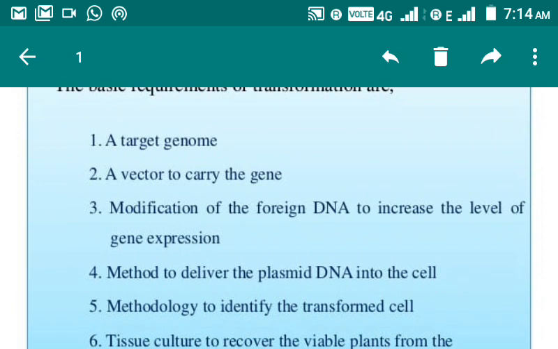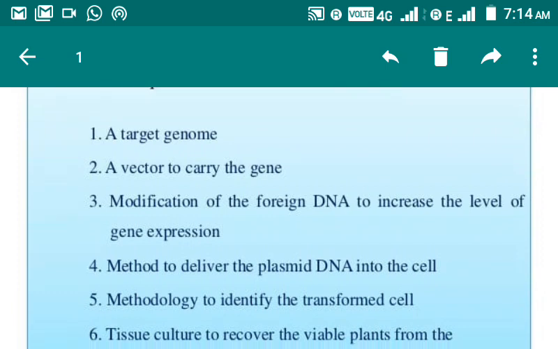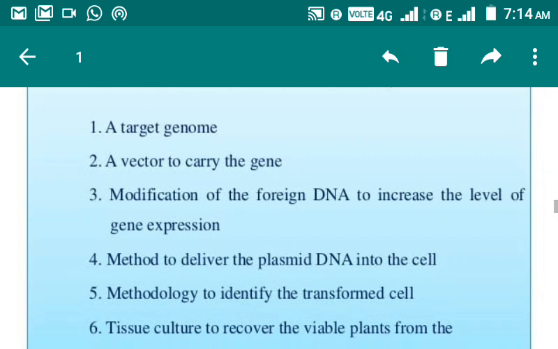First one is a target genome which you are going to insert. Second is a vector to carry that desired gene. Third is modification of the foreign DNA to increase the level of gene expression. Next one is a method to deliver the plasmid DNA into the cell.